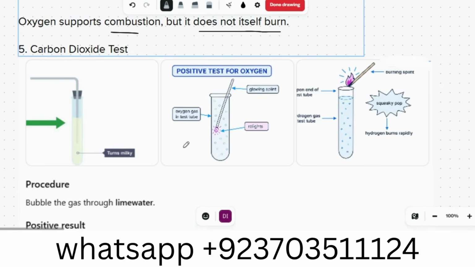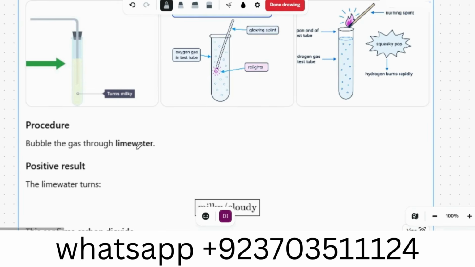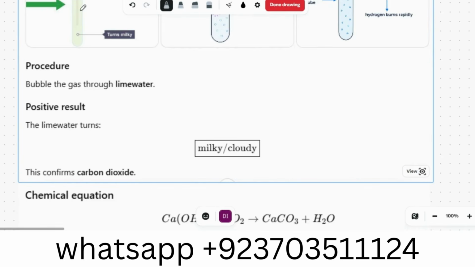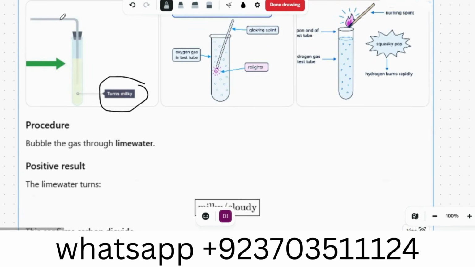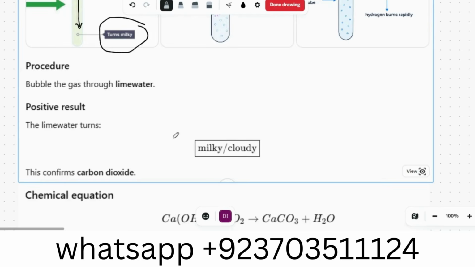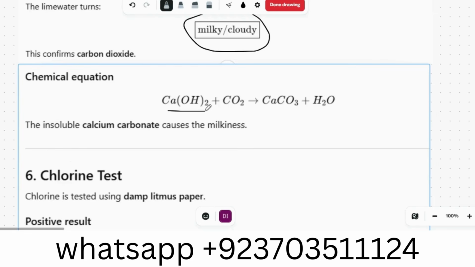Now what is the carbon dioxide test? Bubble the gas through the lime water, and the lime water will turn milky. For example, carbon dioxide is coming here, and when it approaches the lime water, it will turn it milky. The chemical equation for that is calcium hydroxide reacts with CO2 to give calcium carbonate. That is the solid that causes the milkiness.